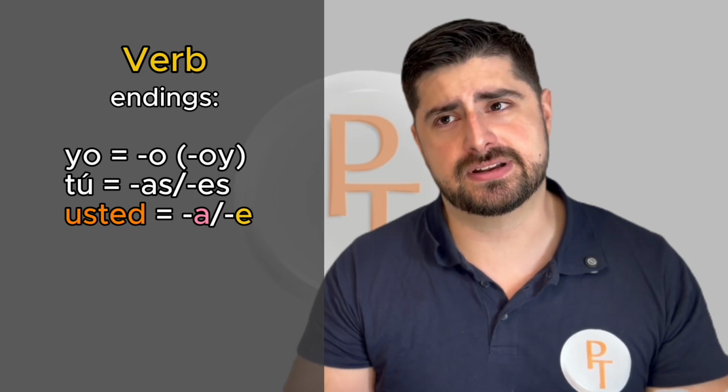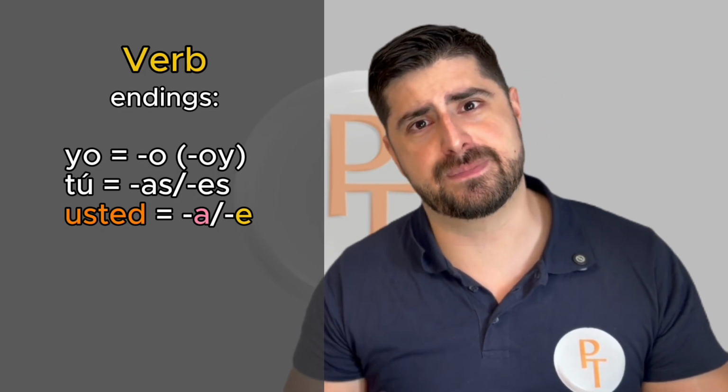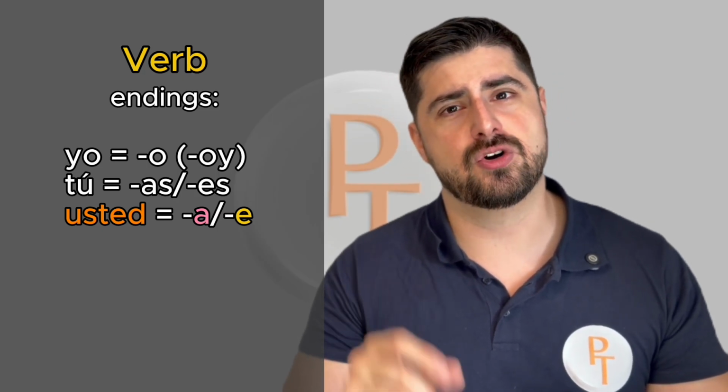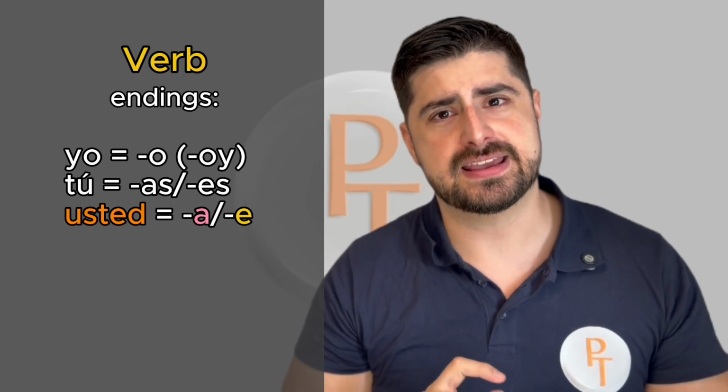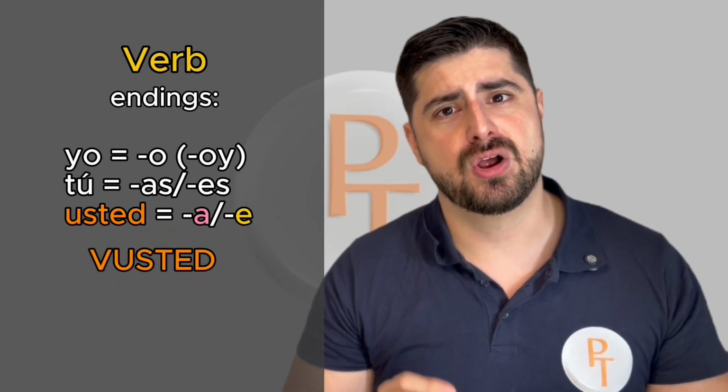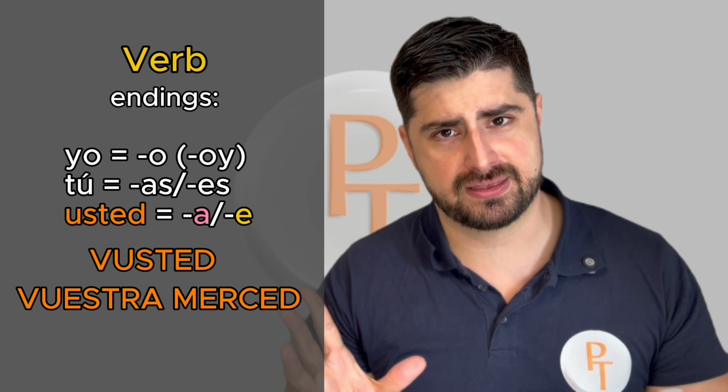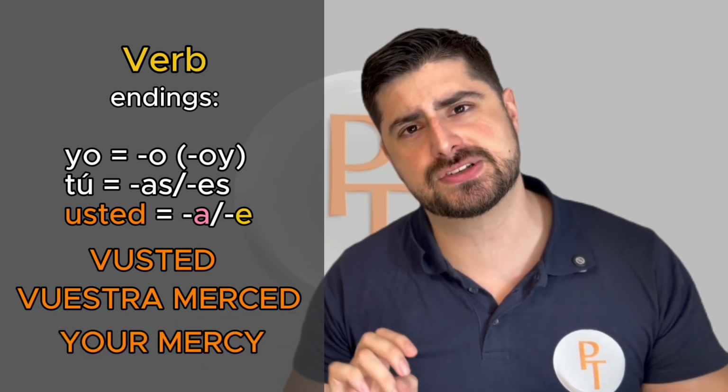Well, the answer is it is third person because the word usted is a contraction from vuestra merced, which means your mercy.